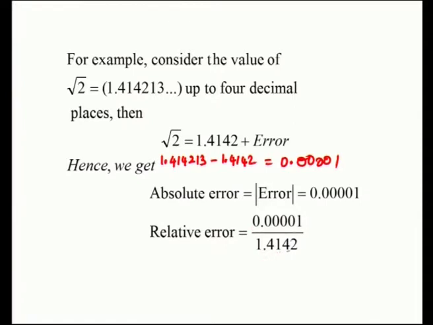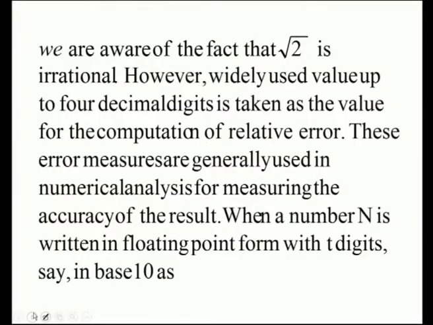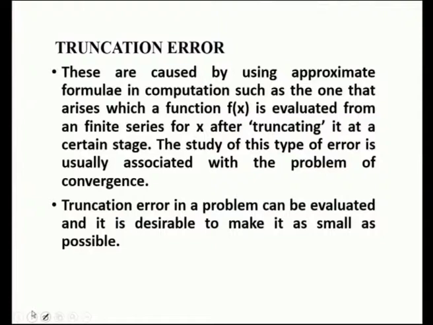So, the relative error is the absolute error divided by the true value. The true value is 1.4142. So, 0.00001 divided by 1.4142. We are aware of the fact that root 2 is irrational. However, the widely used value up to 4 decimal place digits is taken as the value for the computation of relative error.